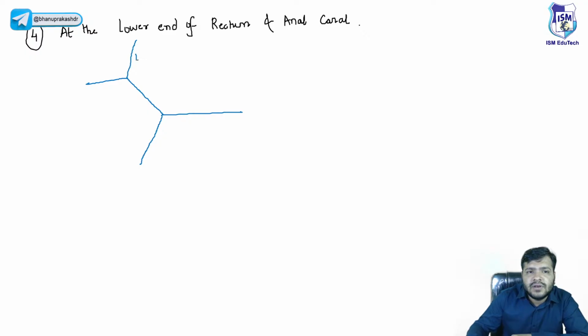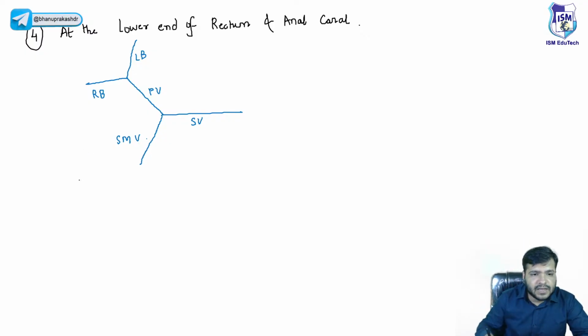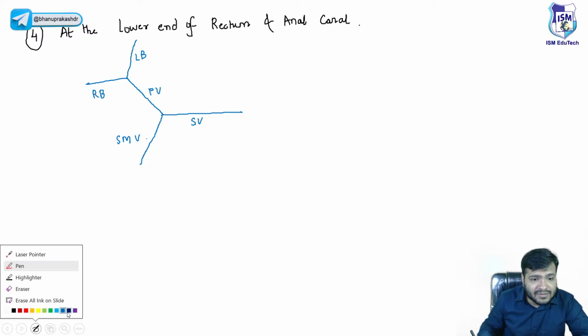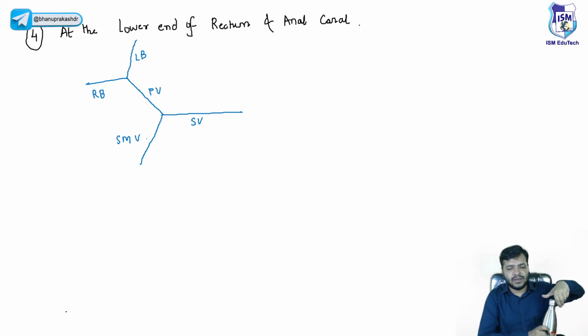Now, beta, in the chat box, try to answer the question: the inferior mesenteric vein will drain into which of the following tributaries?